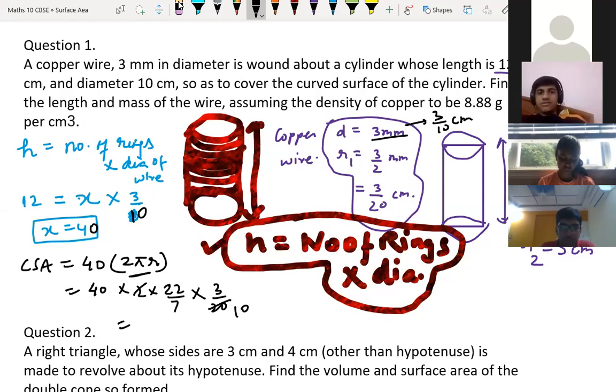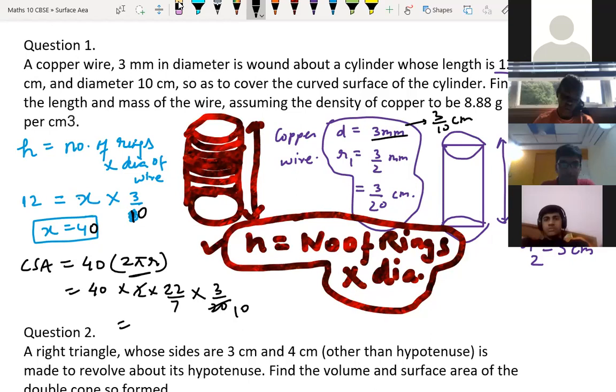So 40 into 66 is 2640. 2640 divided by 70. 37.71 is coming. Correct or wrong? I don't know. 2 pi r. 66 by 70, you do, 66 divided by 70.